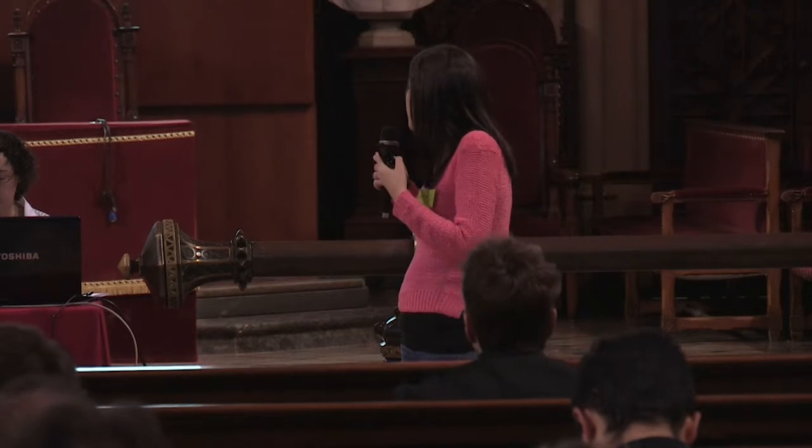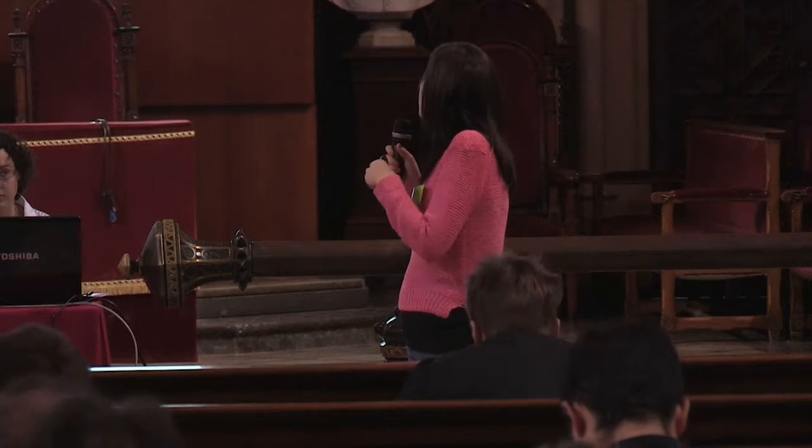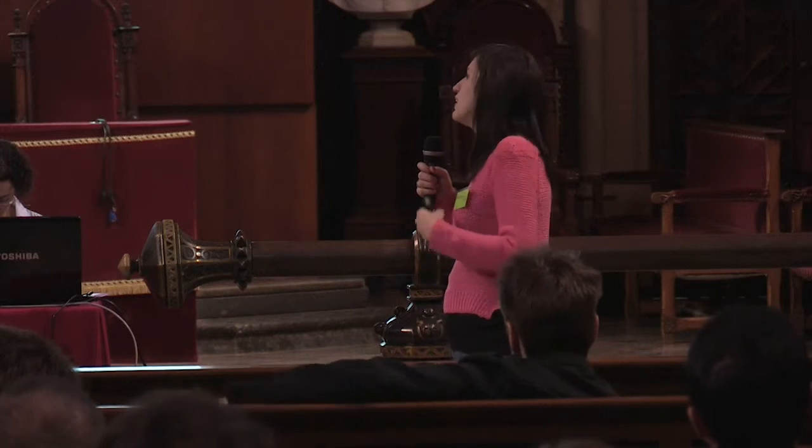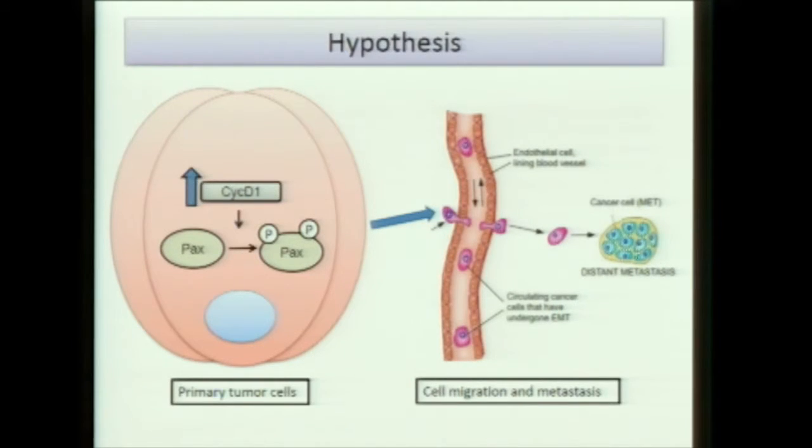Cyclin D1 is an oncogene and it's overexpressed in a lot of tumors. Overexpression means that we have a large quantity of this protein in the cell. So maybe the cells that have high levels of cyclin D1 will phosphorylate more paxillin, will activate more paxillin, and this would give the cell the ability to migrate.